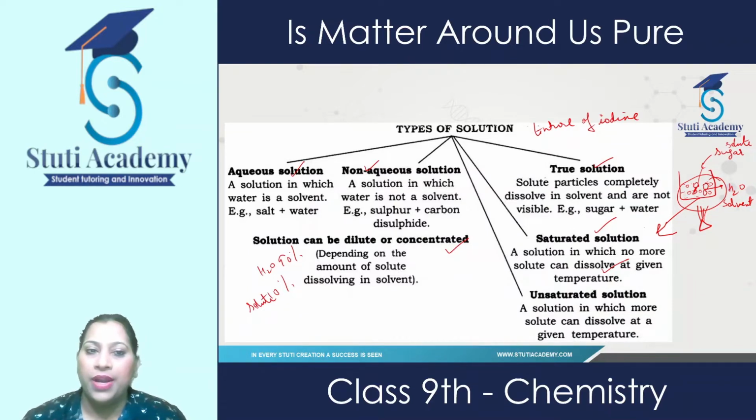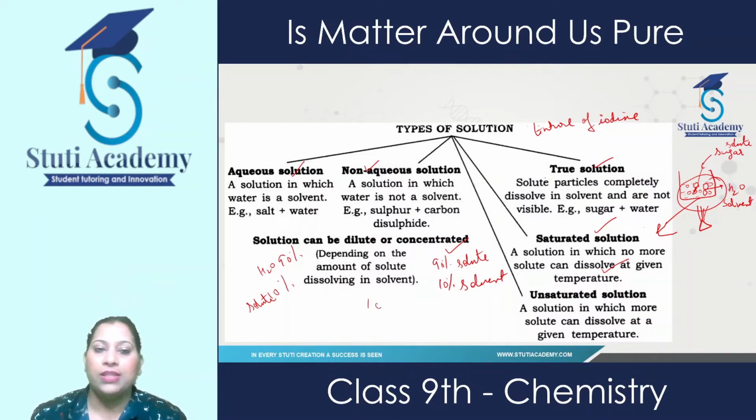And in concentrated, it is just the opposite. Here 90% solute is present and only 10% solvent is present. For example, we have HCl, that is hydrochloric acid.